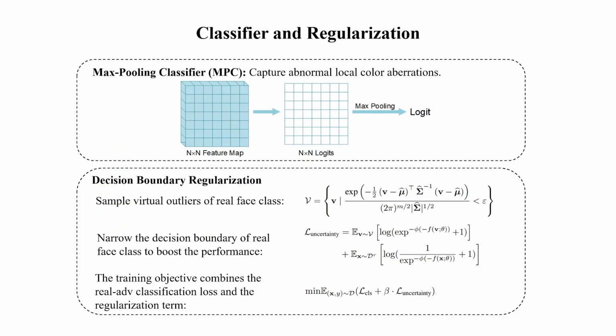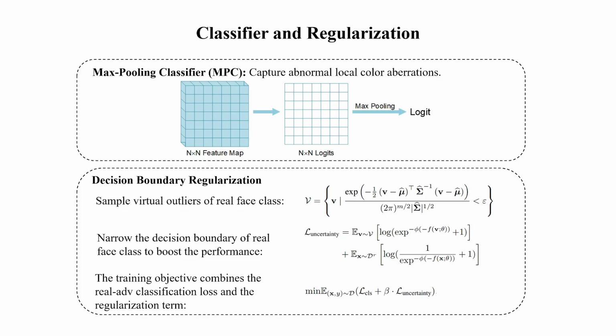In view of abnormal speckles in generative adversarial network-based adversarial faces, which are always tiny and not easy to observe, we proposed a max pooling classifier to capture abnormal local color aberrations. It produces classification scores and predicts whether input images are real or adversarial.